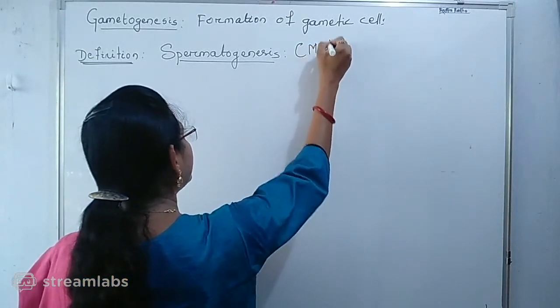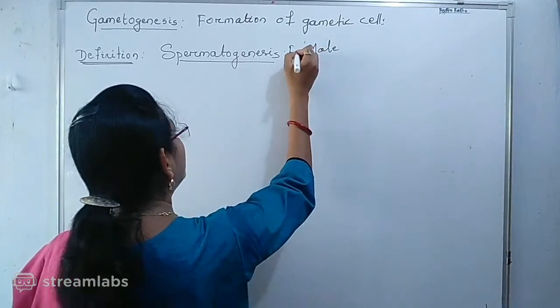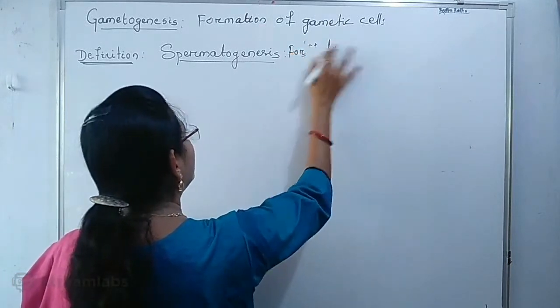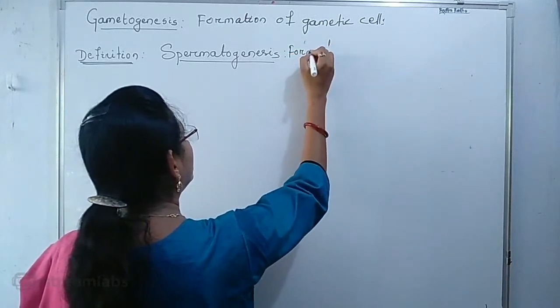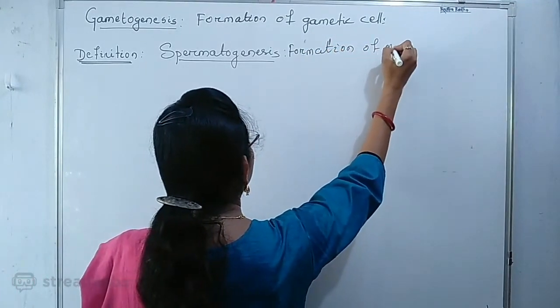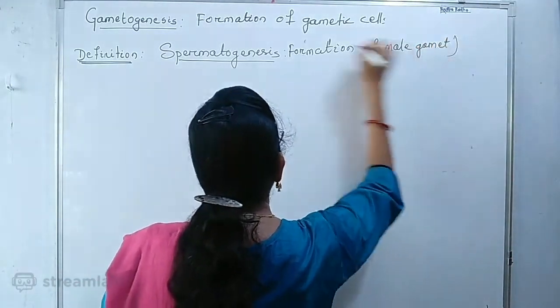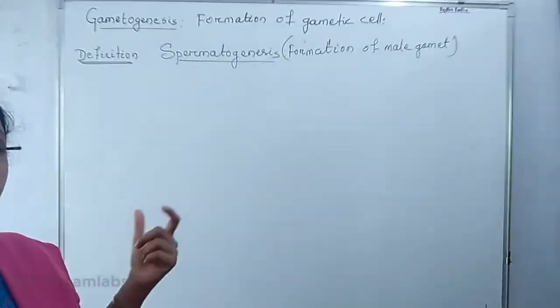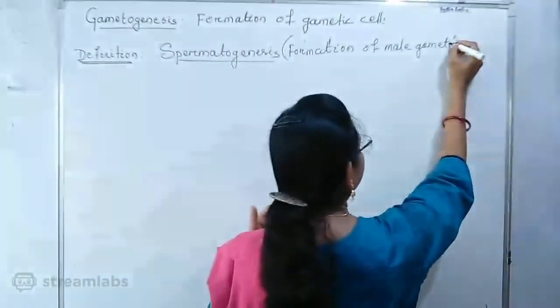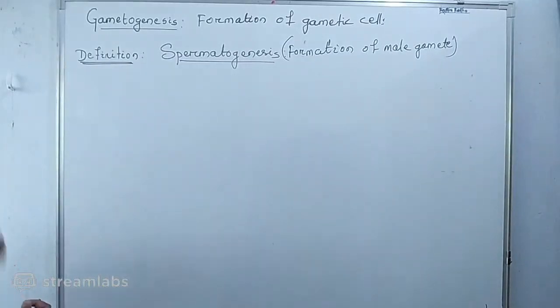Here we can write the process or the formation of male gamete. It is under the influence of what? Hormone, follicle stimulating hormone, and interstitial cell stimulating hormone.